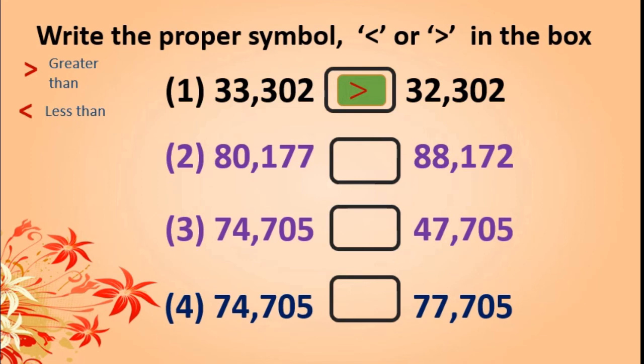Now second one is 80,177. Here 88,000. Then the first number is less than. Correct? Now the third one is 74,705. Here 47,705. Again the first two digits are interchanged. Of course 74 is the bigger one. Last one, 74,705 and 77,705. Yes, 74 is less than 77. Isn't it?